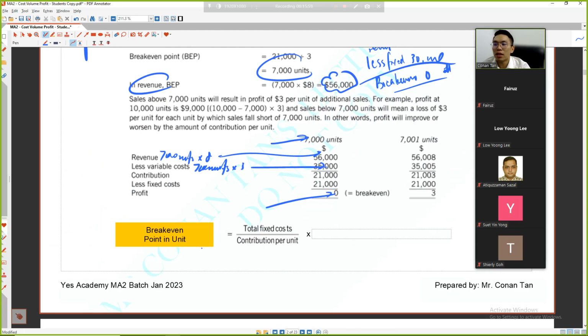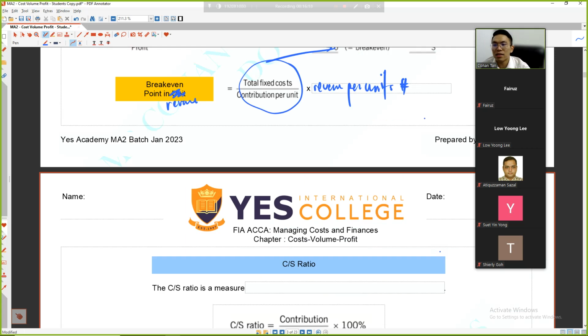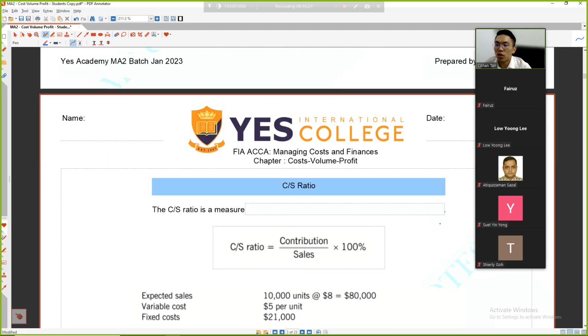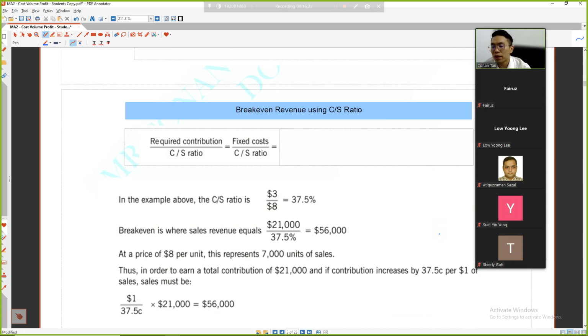So if you want the break even in terms of revenue, here is the break even point in terms of revenue. You use the same thing times the revenue per unit. Who understands this? Please type 1. It's that easy. Alright, finish copying. Understand it? So easy. Since all of you understand, the most difficult part is where a lot of people make mistakes.